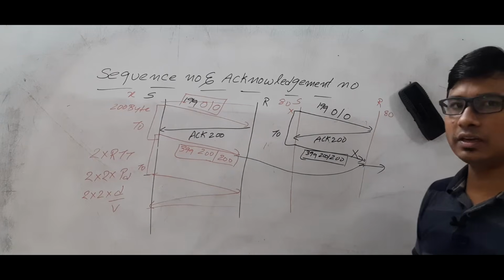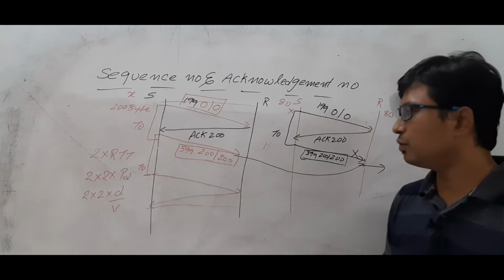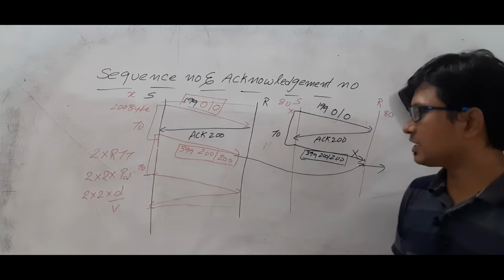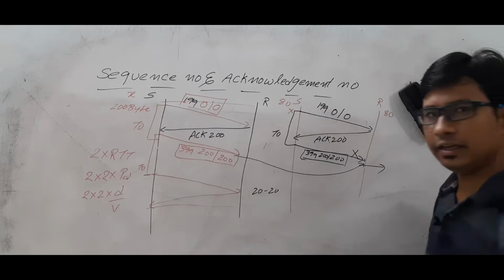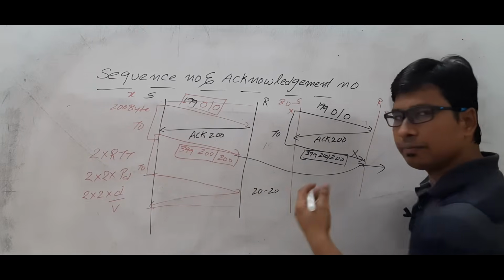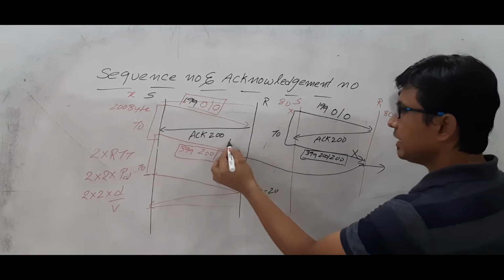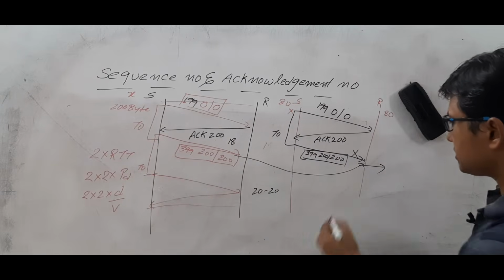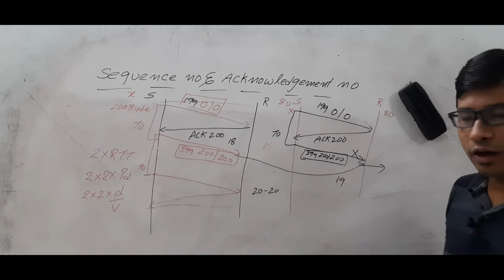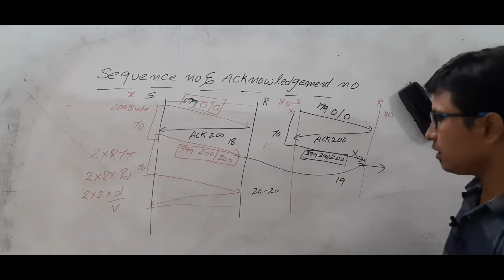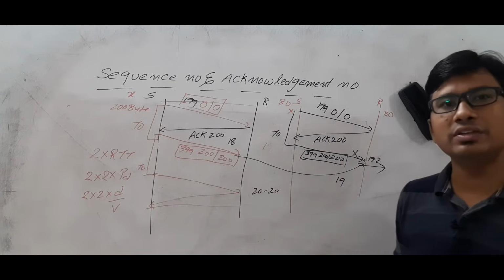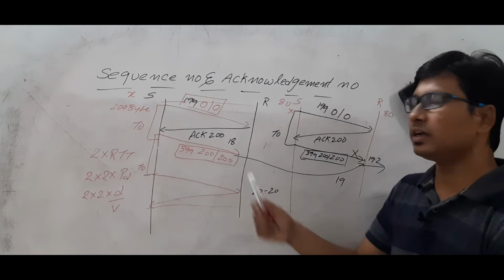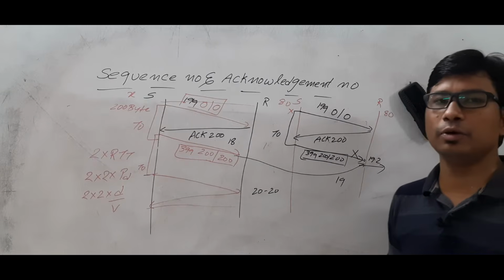Now what is happening? Let's take a simple example. You are watching a cricket match, let's say a 2020 cricket match. When the match is going on, let's say this is the 18th over and this is the 19th over. Now if you are supposed to watch 19.2, meaning the 19th over second ball, and you receive the 18th over second ball, what will happen?